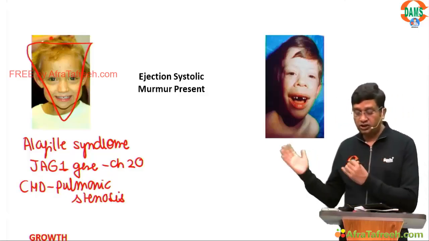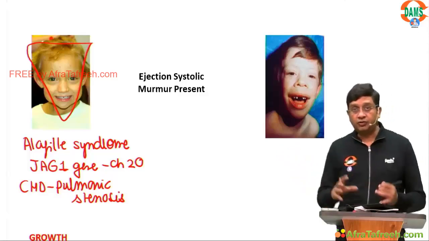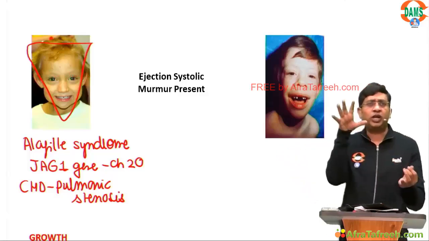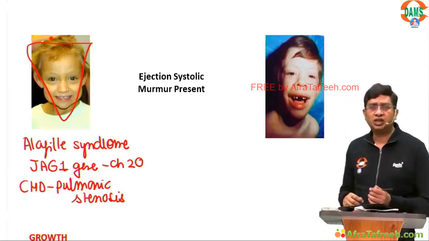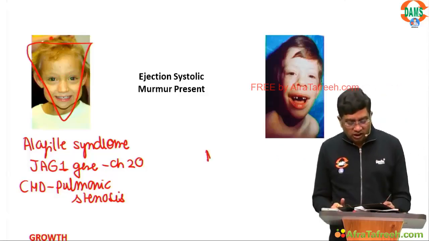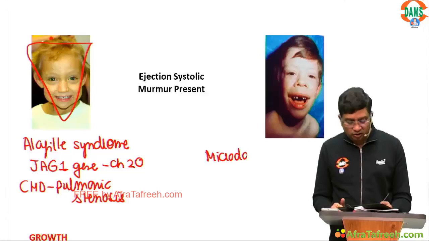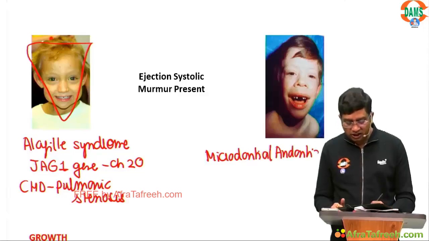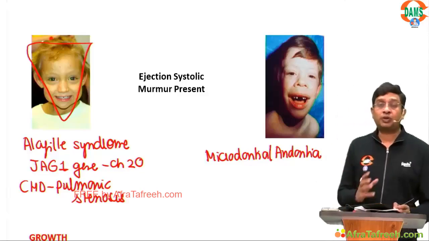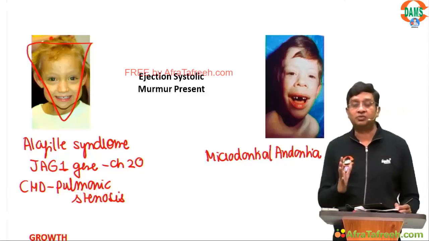Now if you are given a picture where the mouth is wide open, teeth are not there, there is microdontia or anodontia, you should think this is Williams syndrome.